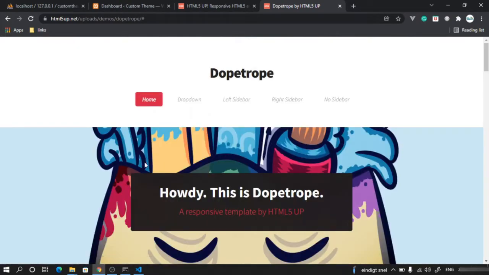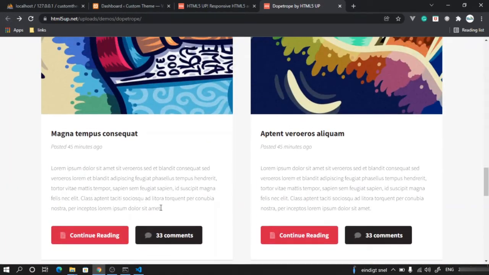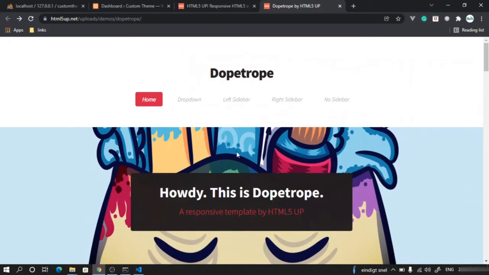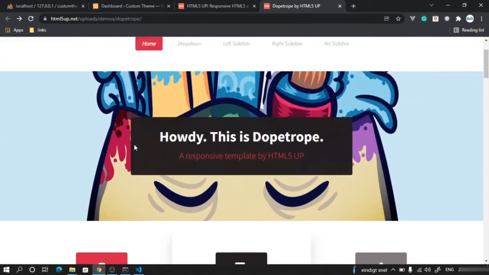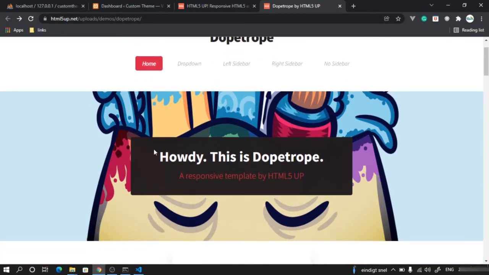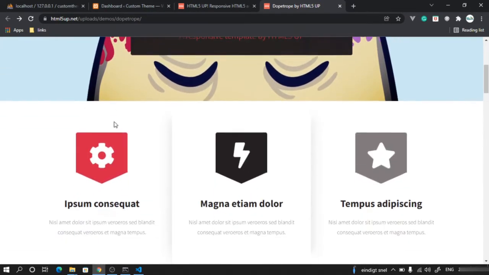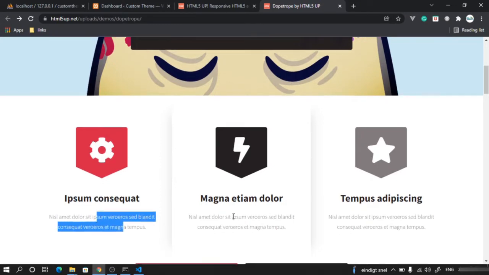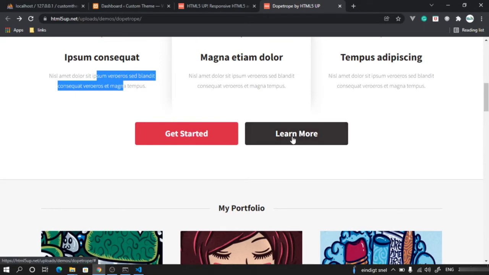If you click on this, it will take you to a blog page, where you will see the details of the blog. Like you can read the text, you can have the author details. So now let's say I want to keep the layout everything as is. I don't want to change the layout, but I want to change this text without changing my code. I want to change this background image without changing my code. I want to change this icon or this text or maybe a link where this button should go.